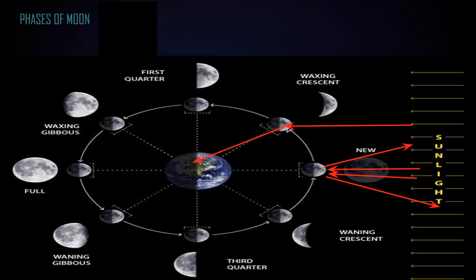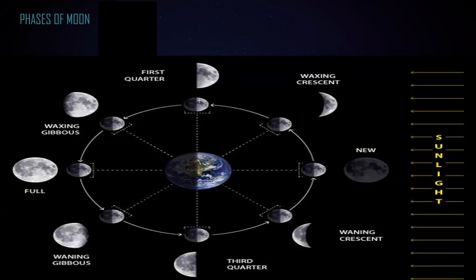So the part of the light which is reflected, we observe, and as a result we'll observe a crescent. You will observe that for the first 14 days the size increases, and then for the next 14 days the size decreases. When the size is increasing, we call that waxing. And when the size decreases, we call it waning. So first we'll have a waxing crescent, less than a half moon. Then this is the next position of the moon.